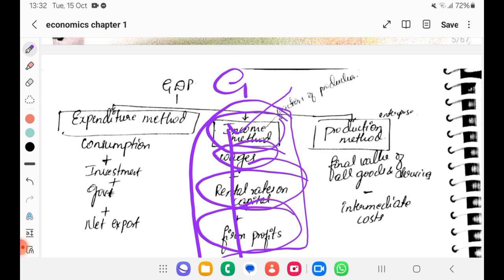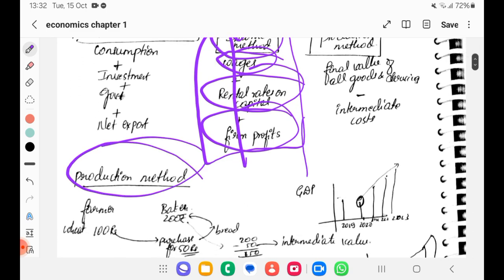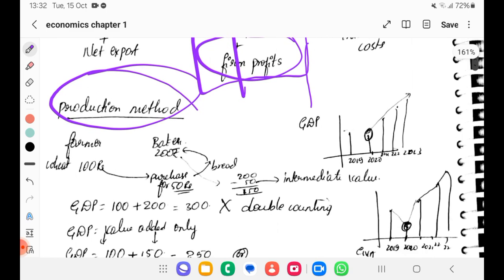Next we have another method, that is the production method. In this, we calculate on the basis of value addition. For example, a farmer has produced wheat worth 100 rupees.